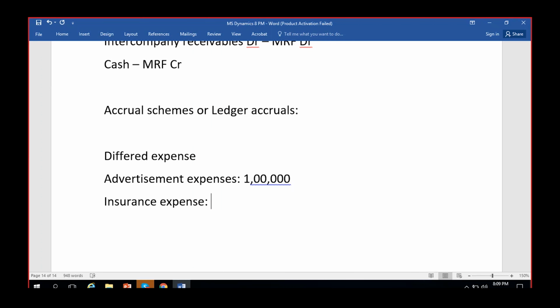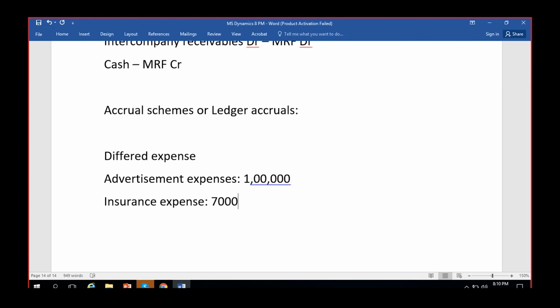So the amount that you are paying today, assume 7,000, for that amount you will receive the service, or you will have that obligation that whenever your bike meets with an accident in the next coming 5 years, you will get the refund, or if your bike is lost, you will get the refund from the insurance company. The insurance expense that we are paying today while buying the bike is valid until 5 years, right? The obligation behind it is still carried until 5 years.